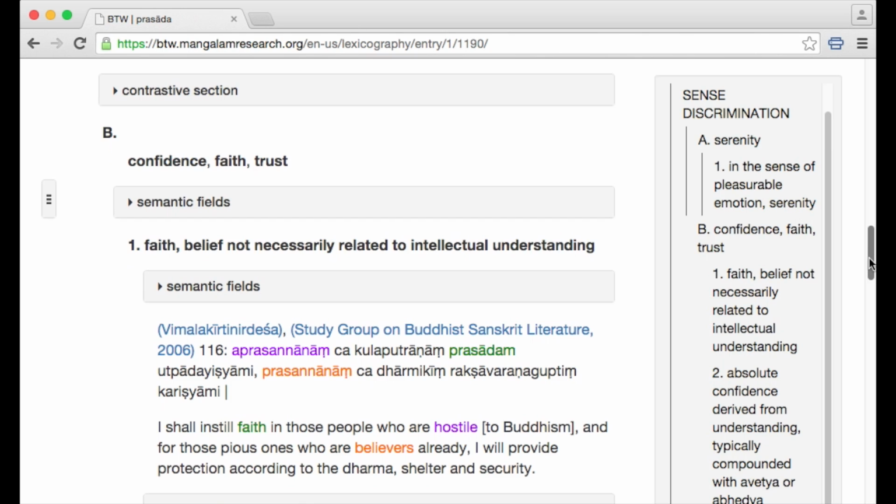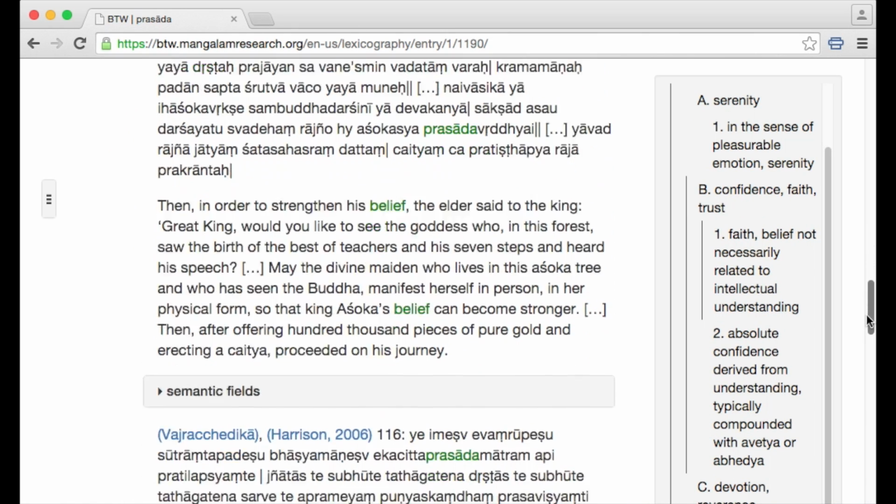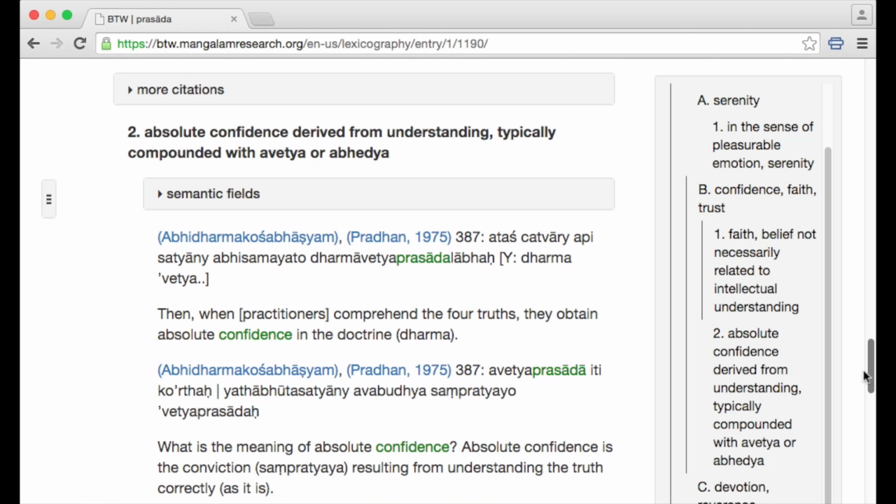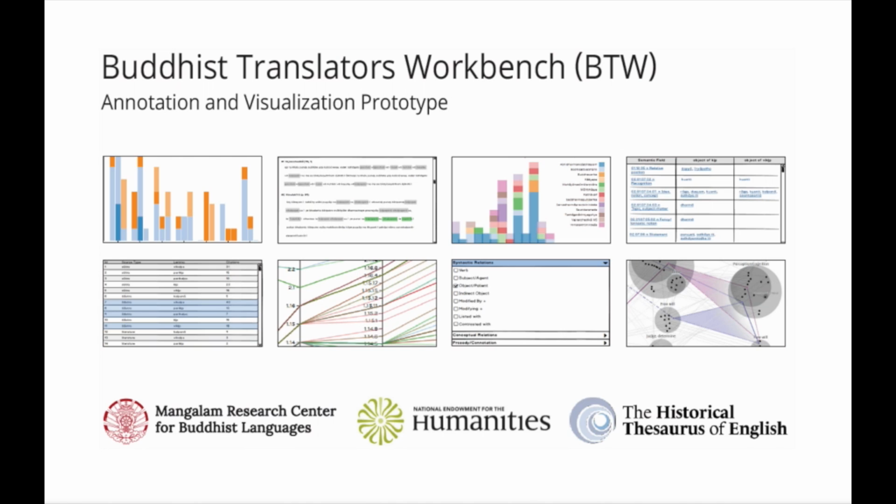In brief, BTW enables users to annotate the meaning of words in different contexts and then use these annotations for linguistic comparisons. The focus of the comparison depends on the field and research project of the user. A translator may use BTW to compare the meanings and applications of an expression in the source and target language. A social scientist may wish to use BTW to explore how different populations use a cluster of near synonymous words. A historical semanticist can employ BTW to investigate how the use of the same cluster of words changed over time.